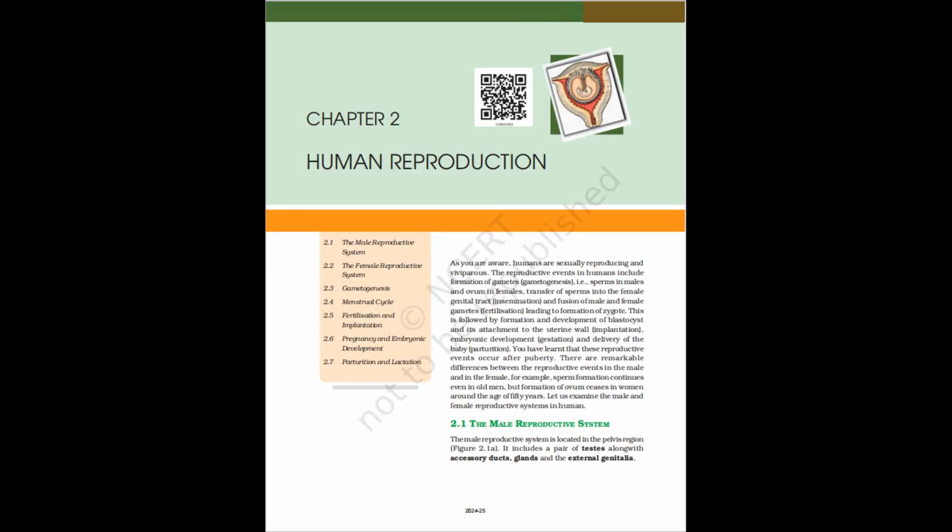It is an unequal division resulting in the formation of a large haploid secondary oocyte and a tiny first polar body, figure 2.8b. The secondary oocyte retains the bulk of the nutrient-rich cytoplasm of the primary oocyte. Can you think of any advantage for this? Does the first polar body born out of the first meiotic division divide further or degenerate? At present we are not very certain about this.